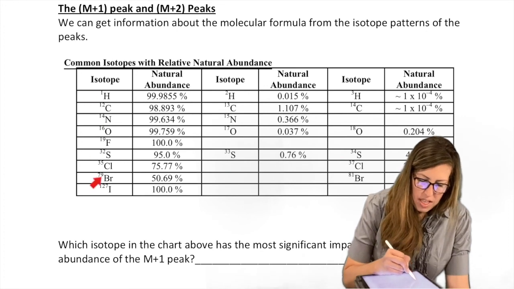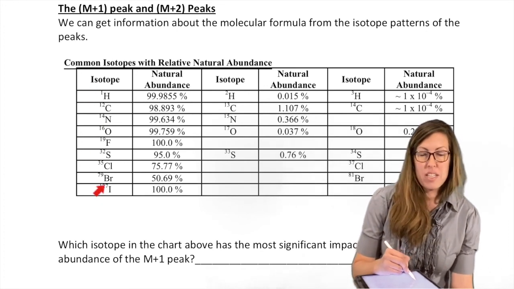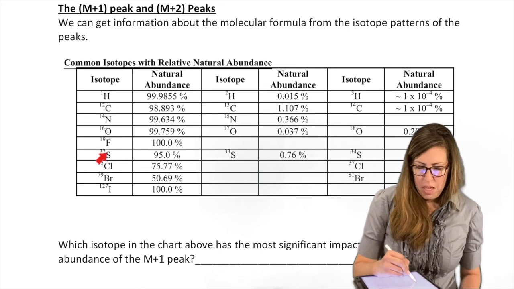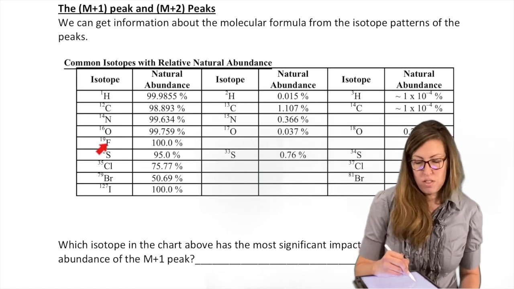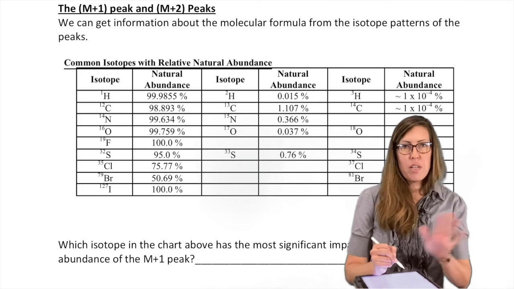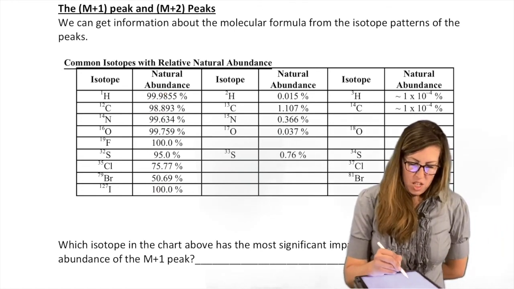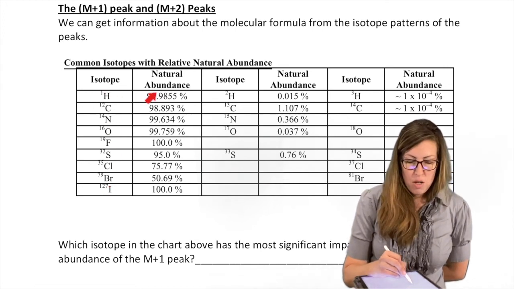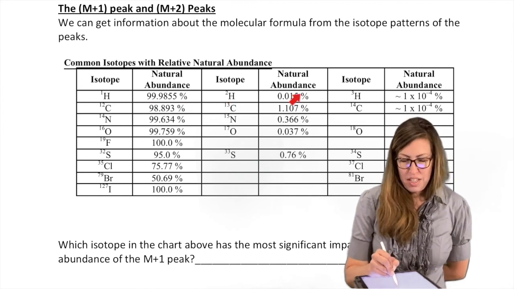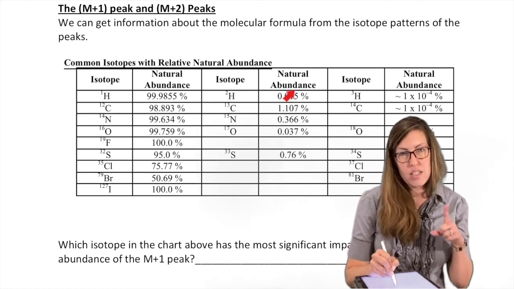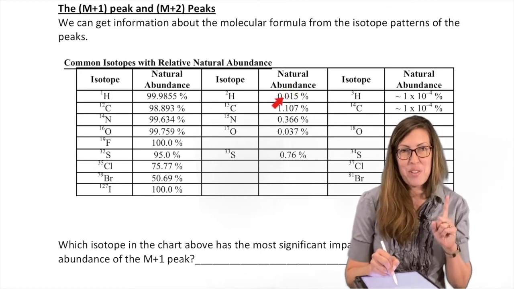So these are the atoms we'll be looking at. We're not going all over the periodic table. Of course, hydrogen, carbon, nitrogen, oxygen. Those are our go-tos. We will do the halogens, and maybe occasionally fluorine and sulfur to a lesser extent. So don't worry about anything else other than these. Now, look at their natural abundance. These are the dominant ones. So 1H is far more abundant than 2H. Look at that ratio. It's almost insignificant, right? But it's not when you can pick up on it with a sensitive instrument.